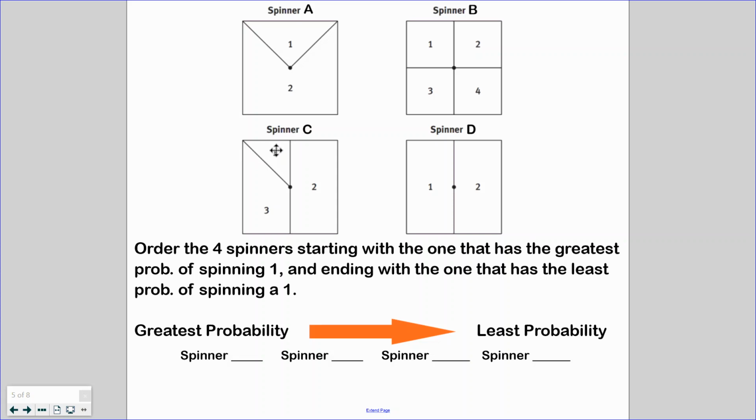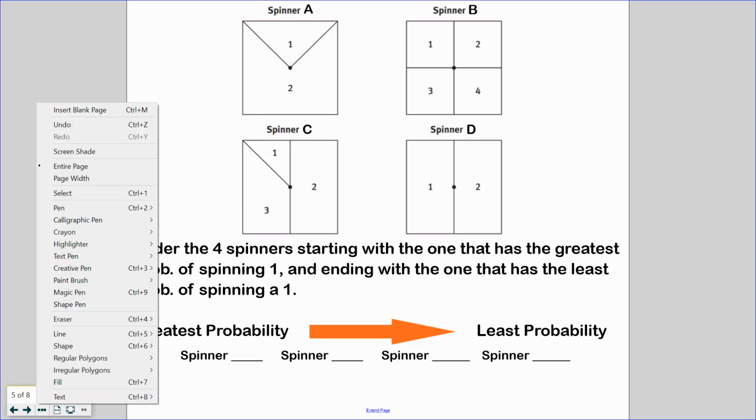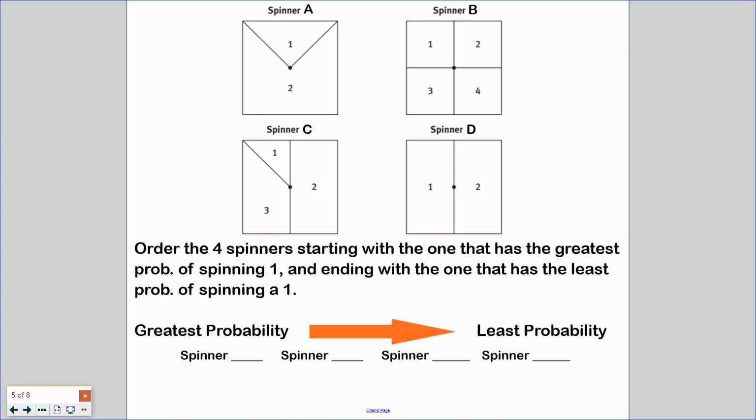Could it be a quarter? Could it be less than a quarter? We don't know. My guess here would probably be it's less than a quarter, because if I take my pen and actually cut it into quarters, this is like a quarter of a quarter. So it's really like saying it's an eighth. Okay, so that one is there.